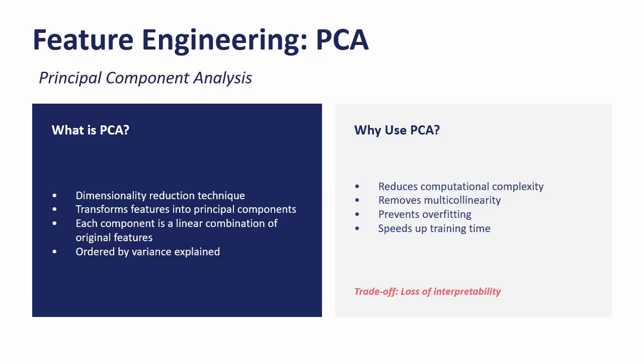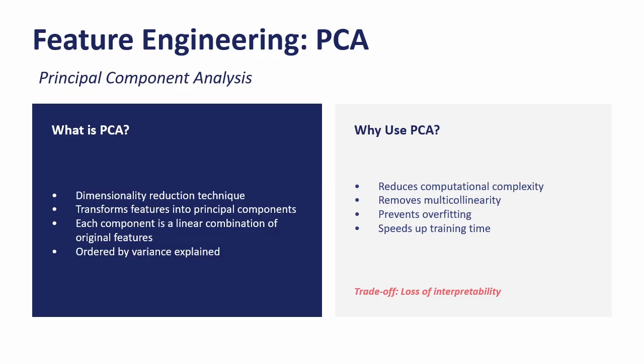So why use PCA? First, it reduces computational complexity. Fewer features means faster training. Second, it eliminates multicollinearity, which is when features are highly correlated with each other. Third, it helps prevent overfitting by reducing the model complexity. And fourth, it significantly speeds up training time.